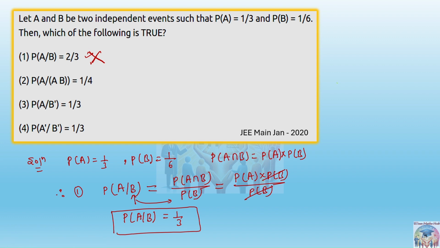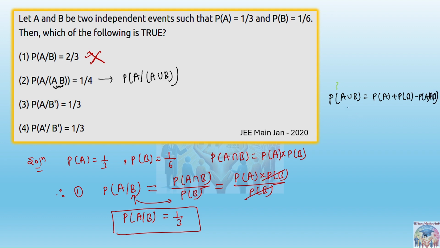Okay, let's find the second one. Second one is probability of A slash probability of A. One second, something is missing there. I think it is union. Yeah, so please write this. This is given as probability of A slash probability of A union B. Let's find out A union B. You know that the formula for probability of A union B is probability of A plus probability of B minus probability of A intersection B.